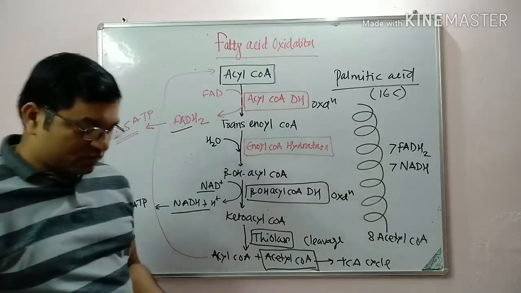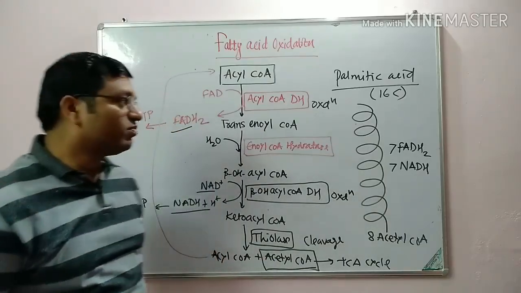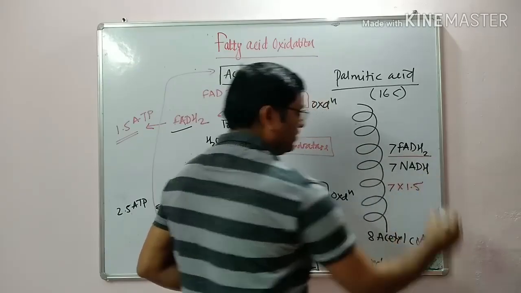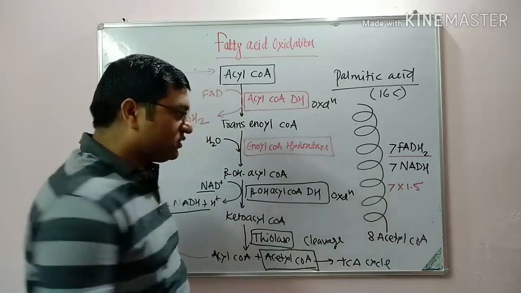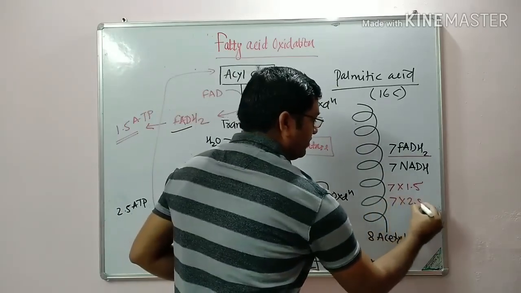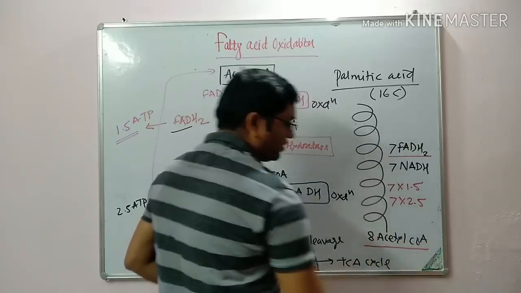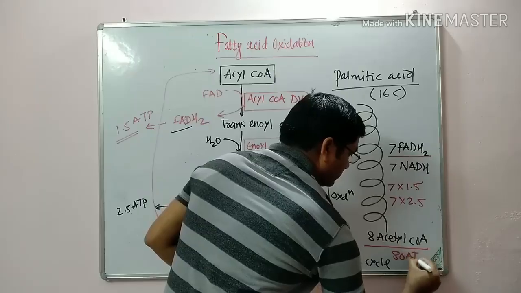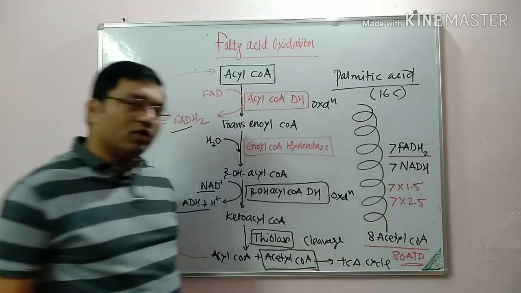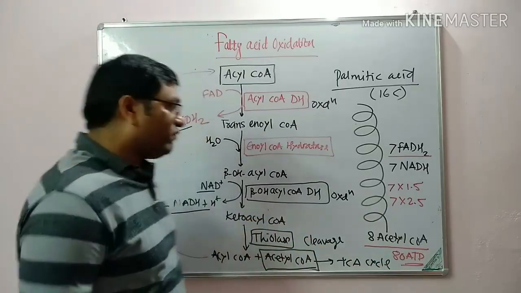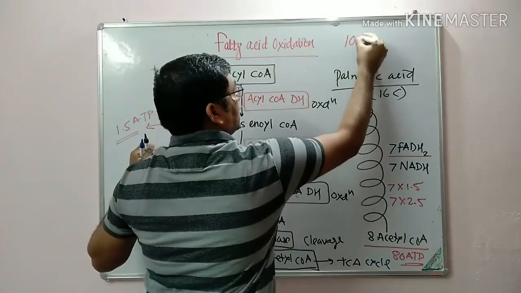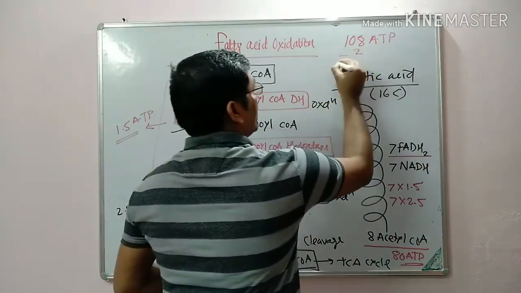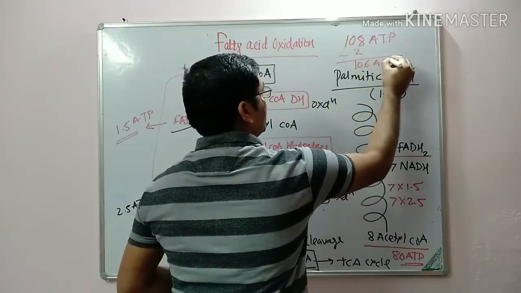So in the energetics, by palmitic acid, which is a 16-carbon compound, this 7 FADH2 will give you 7 into 1.5 ATP. This 7 NADH will give you 7 into 2.5 ATP. And 8 acetyl coenzyme A in the TCA cycle will give you 80 ATPs. So there is total generation of 108 ATPs, and 2 are utilized in the activation, so minus 2. So palmitic acid will give you 106 ATP.